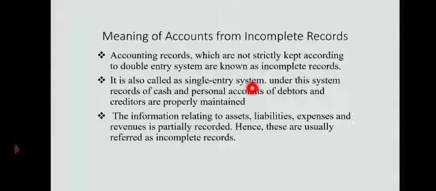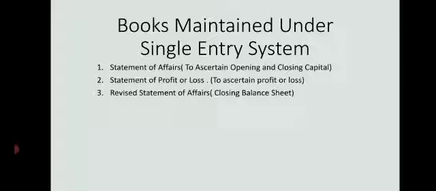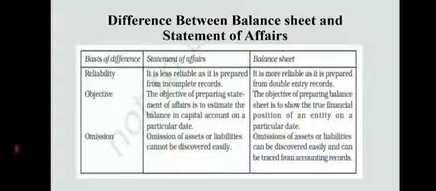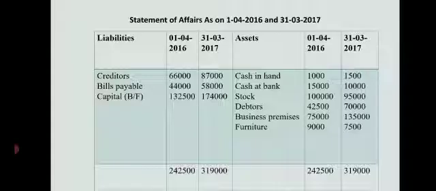Where each and every aspect of the transaction is not recorded, or where the double entry system is not followed, we call it the single entry system, or accounts from incomplete records, right? And these are the three accounts we prepare: statement of affairs, statement of profit or loss, and revised statement of affairs. Today we have seen one problem on statement of affairs to find out opening capital and closing capital. Yes, thank you.